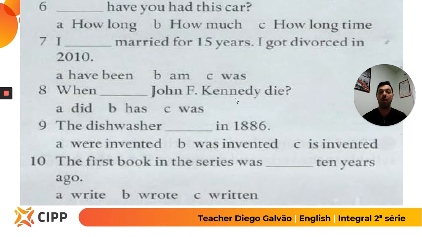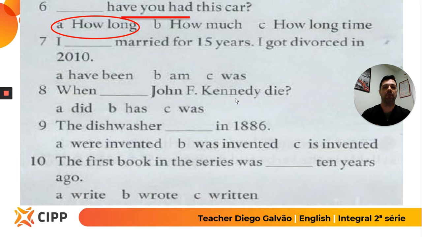Question mark or question word. What is the question word to talk about duration? To talk about duration, you always have present perfect and how long. Because how long is quanto tempo. Don't use how much because it's about price or uncountable words. And don't use ever how long time. Okay?